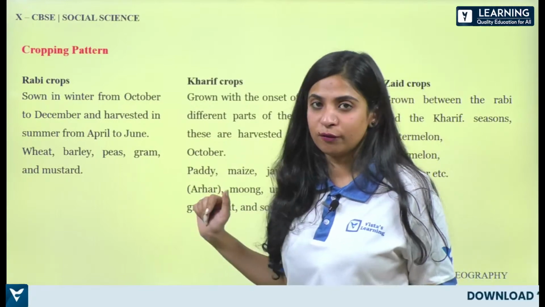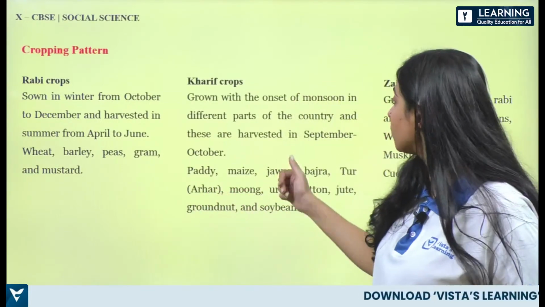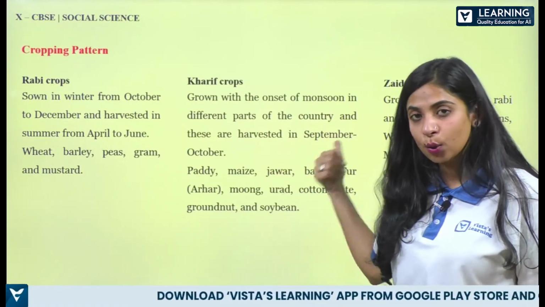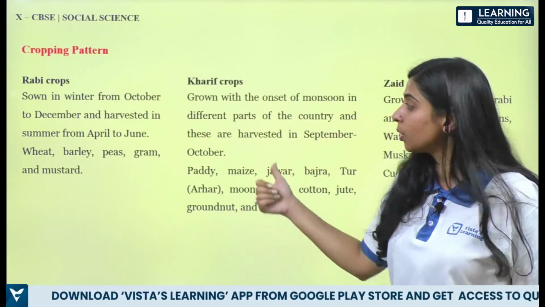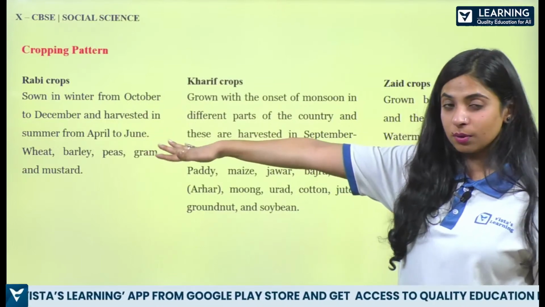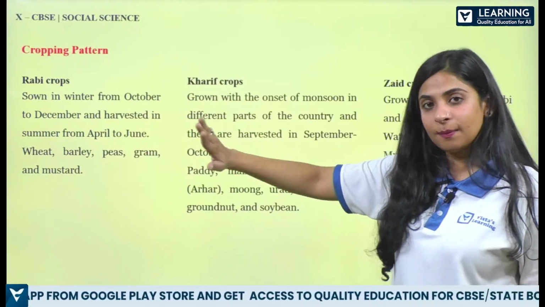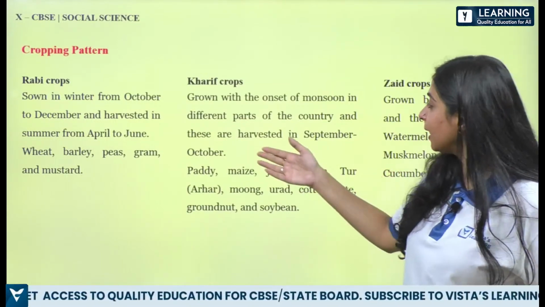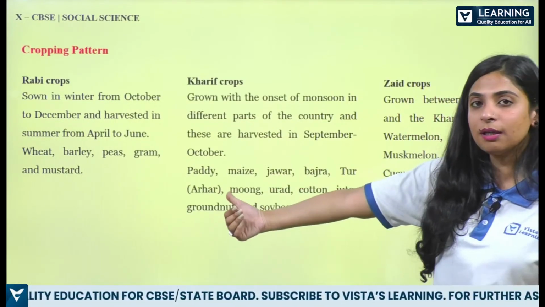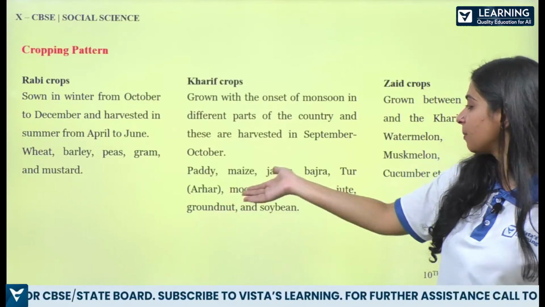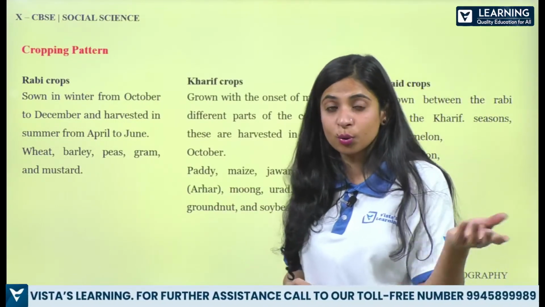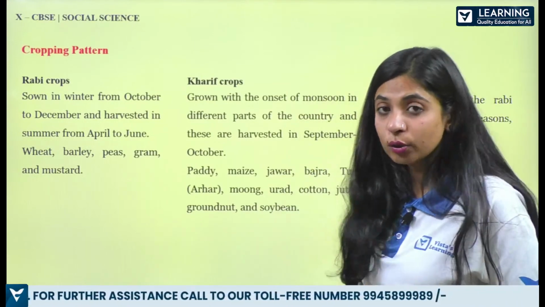Second, we have Kharif crops. What are Kharif crops? It is grown with the onset of monsoon in different parts of the country. It is mostly grown during monsoon. Rabi is sown in winters but harvested in summers. This one is centric to monsoon, and they are harvested in September to October. And we have paddy, rice, maize, bajra, tur, moong dal, urad. So many examples are there. Cotton, jute. Cotton also requires a lot of water, so that's why it is a monsoon based crop.